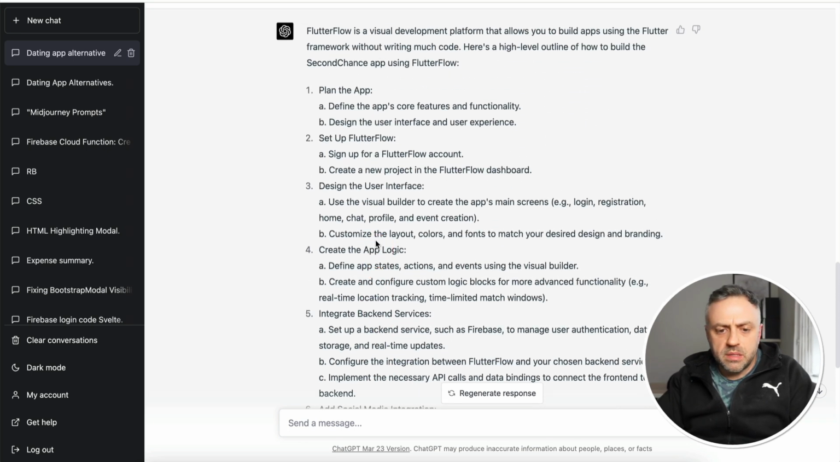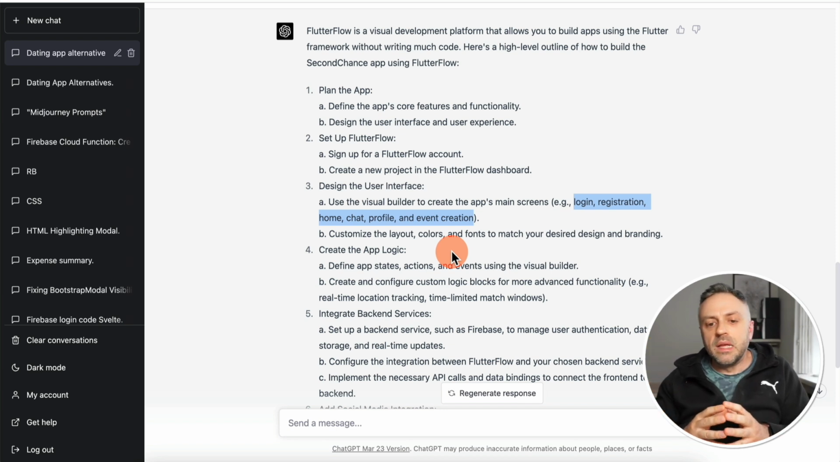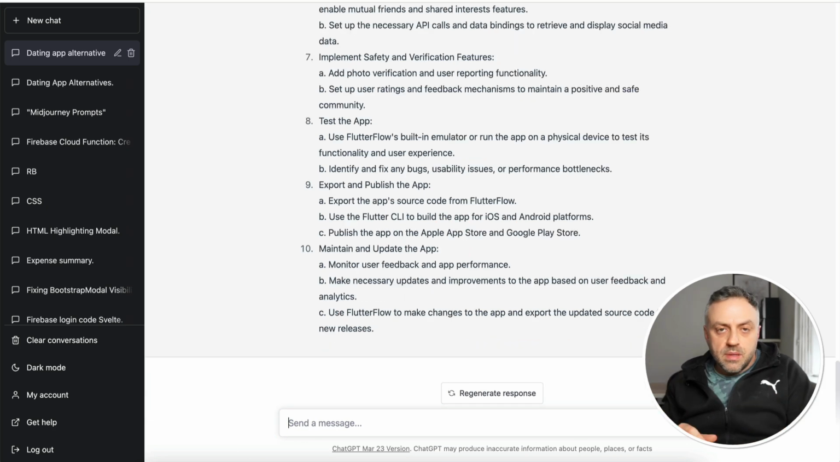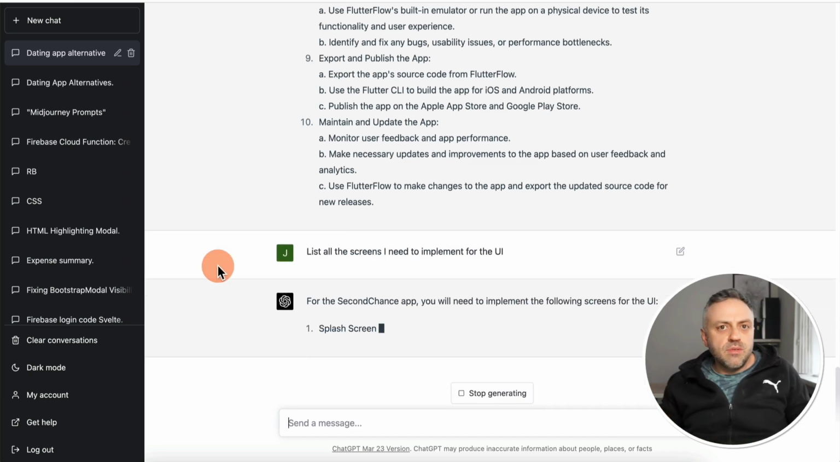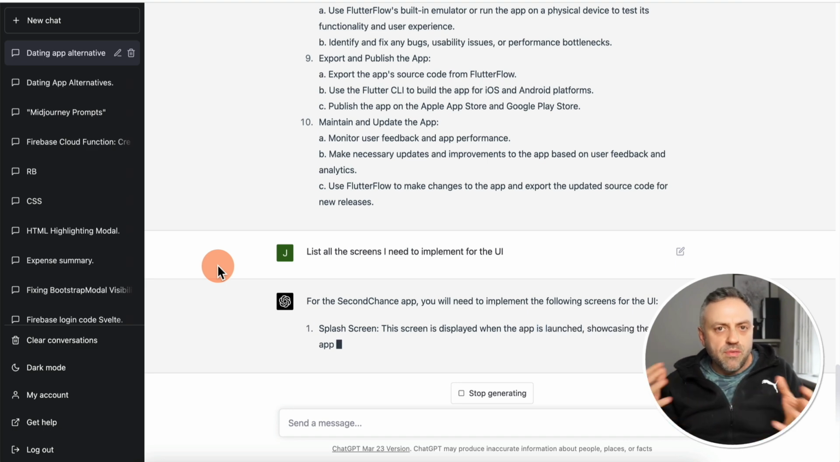But what really caught my attention here is how it's actually listing the screens. So as you're looking through this, pay attention to the details, because this tool can actually tell you how many screens you should have and what those screens should be. It can give you a lot of very unique information that at first glance you might not even realize is possible. So let me show you what I mean. At this point you can dig a little deeper and ask it something like this: list all the screens I need to implement for the UI. And it's going to tell you all the screens that you need, so you have a general idea of how the app is going to function.